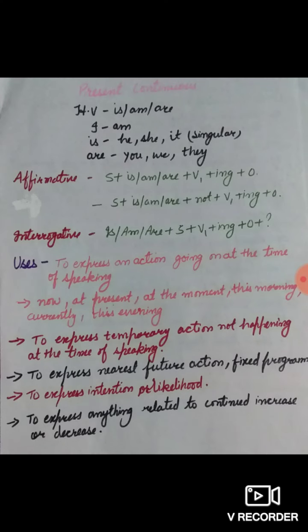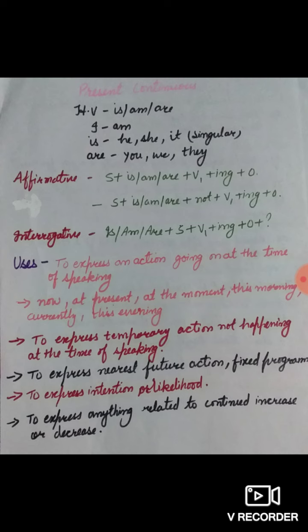Hello students. As we have already done present indefinite tense, now we will do present continuous. The helping verbs of present continuous tense are is, am, are. As you all know, am is used with I only. Is is used with he, she, it and singular. Are is used with you, we, they, plural.